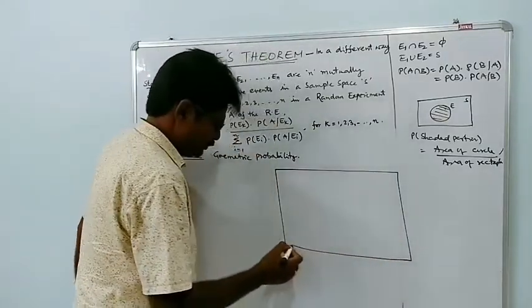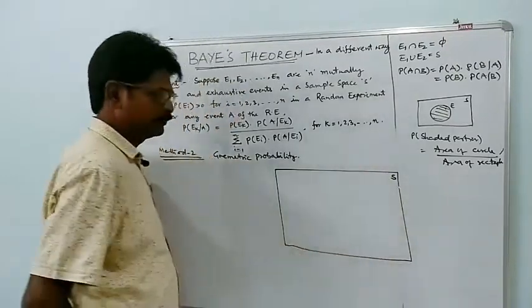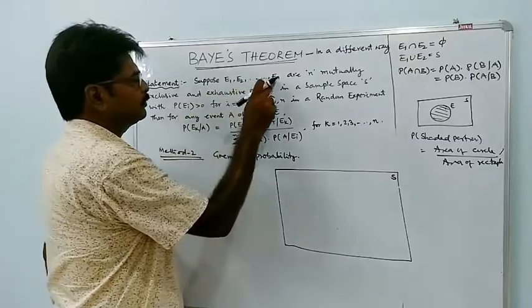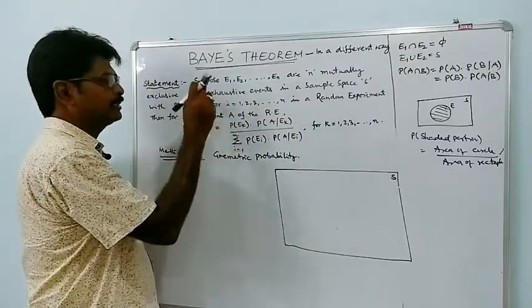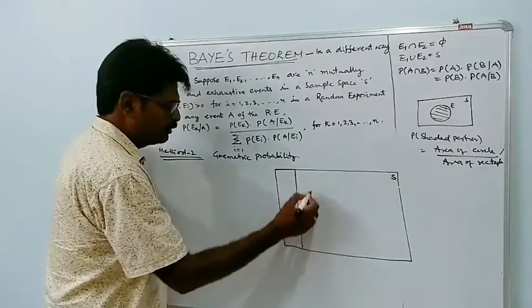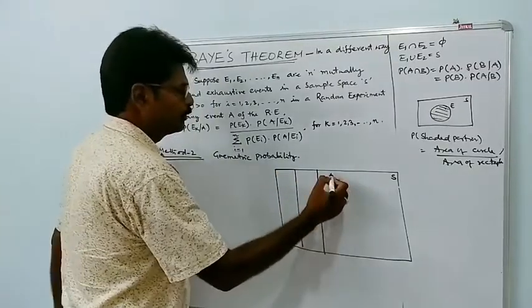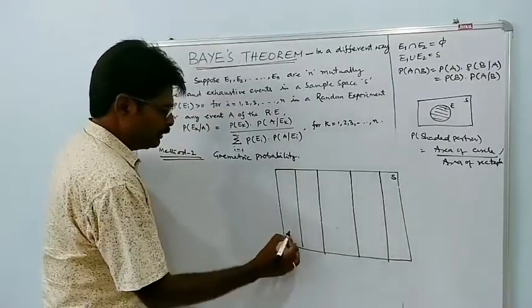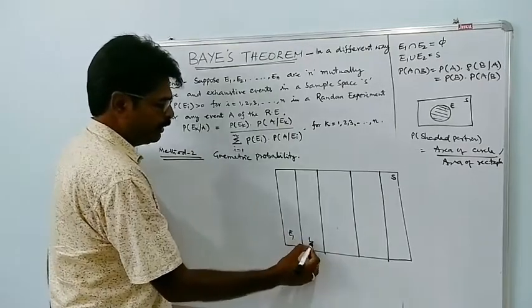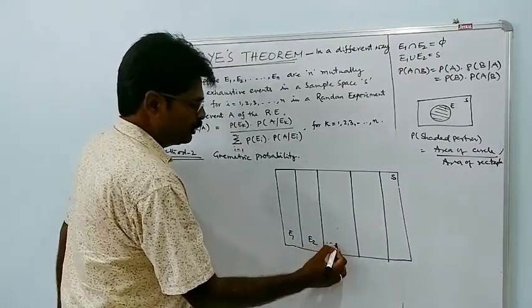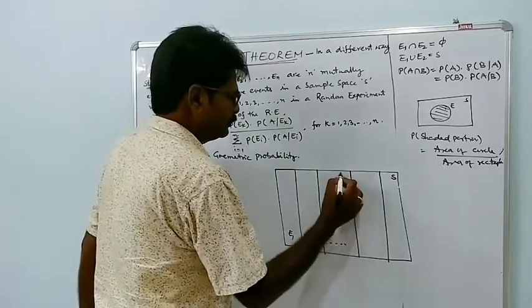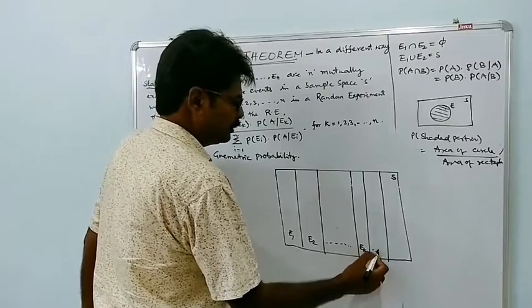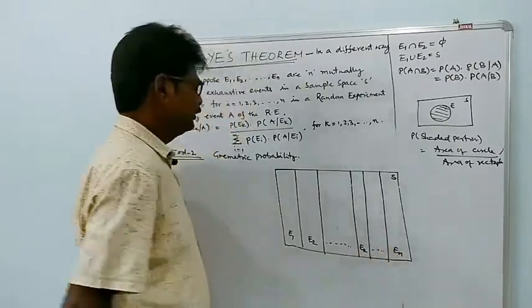See, this is the sample space S. Since E1, E2, so on, En are mutually exclusive and exhaustive events, I will draw the events like this. Let this be event 1, E1, and this event 2, so on. This is event K, that is Ek, and so on. Let this be En.